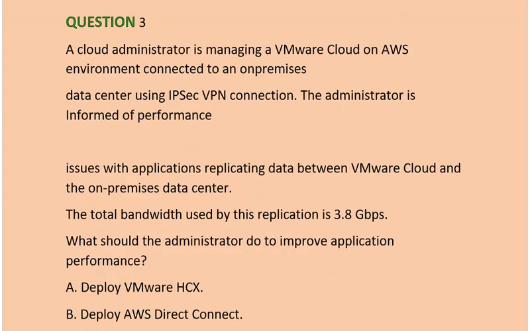Question is a cloud administrator is managing a VMware cloud on AWS environment connected to an on-premises data center using IPsec VPN connection. The administrator is informed of performance issues with applications replicating data between VMware Cloud and the on-premises data center. The total bandwidth used by this replication is 3.8 Gbps. What should the administrator do to improve application performance?